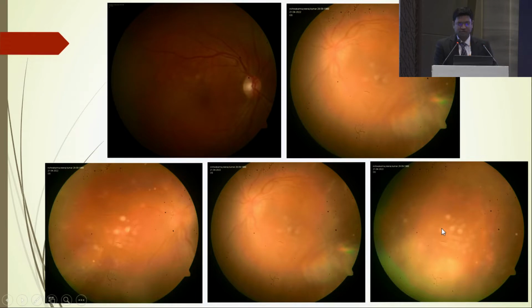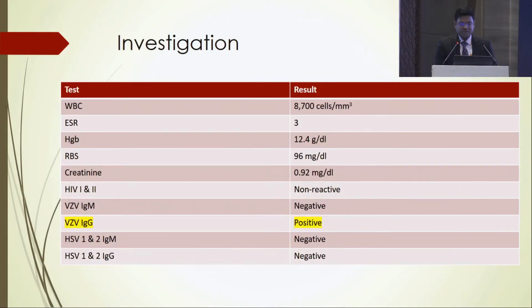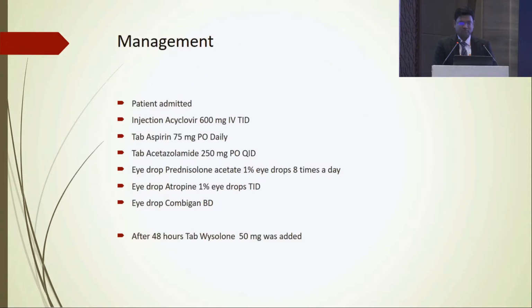So the diagnosis was clinical. It was a case of acute retinal necrosis in the left eye. On investigation, IgG for VZV was positive. We admitted the patient and started standard treatment: injection acyclovir TID and tablet aspirin. For IOP, we started acetazolamide and topical prednisolone, atropine, and Combigan. After 48 hours of starting acyclovir, we started him on tablet Wysolone 50 mg.